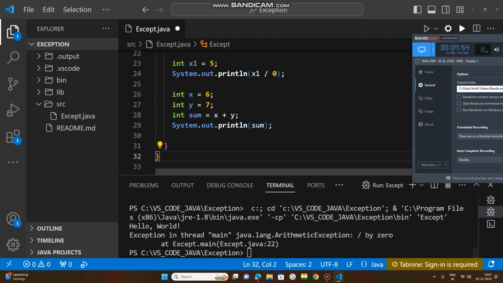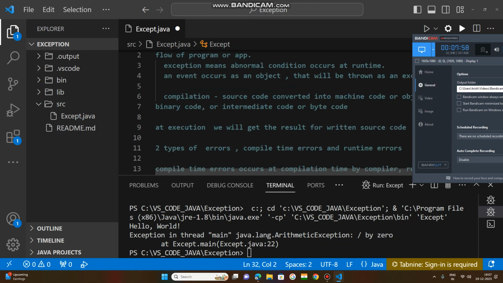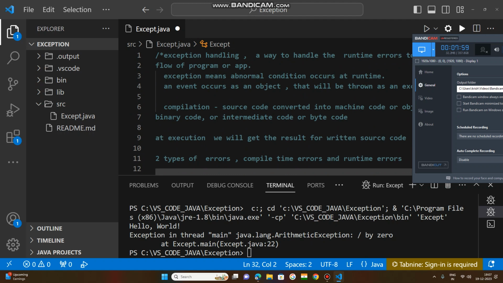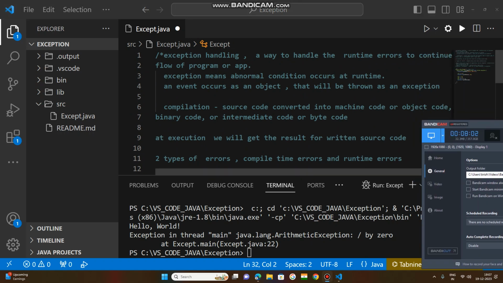Now how to handle is very important. That is the topic of exception handling: how to handle runtime errors so that the flow of execution of the program is maintained. Otherwise disruption will be there. As I told you, it is an abnormal condition at runtime, so the next lines of code will not be executed.